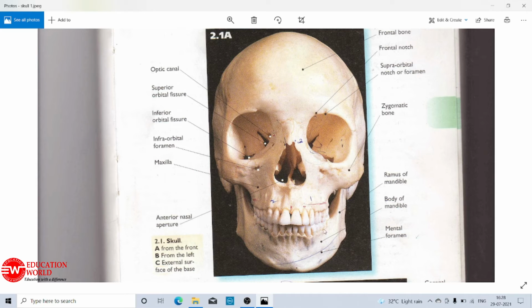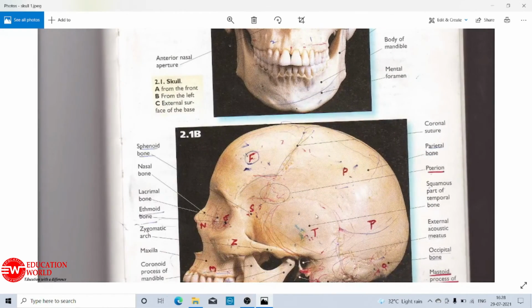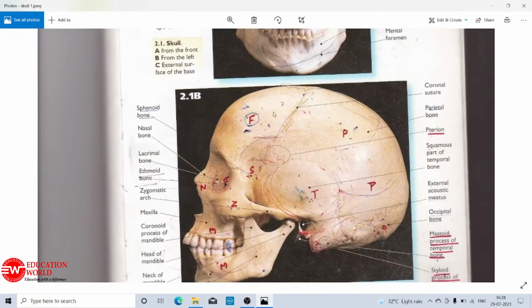The ventral part of the human skull is known as the facial portion. The portion of the skull which houses the brain is known as the cranium or brain box. And here is the facial portion of the skull.